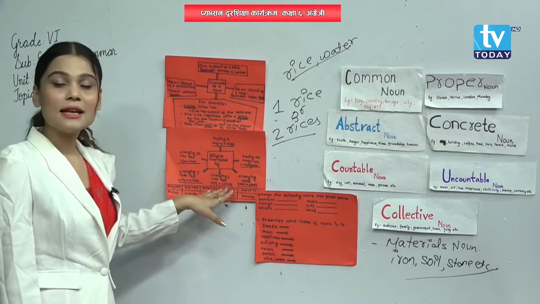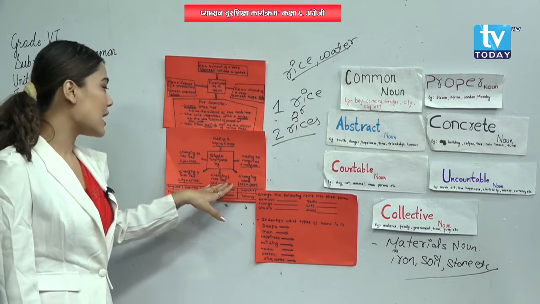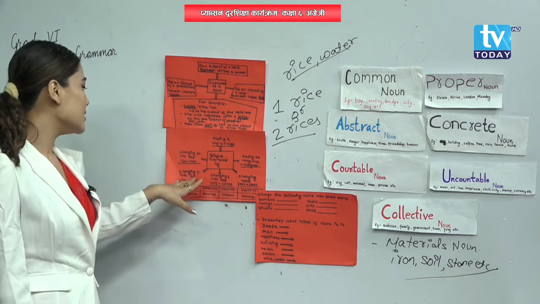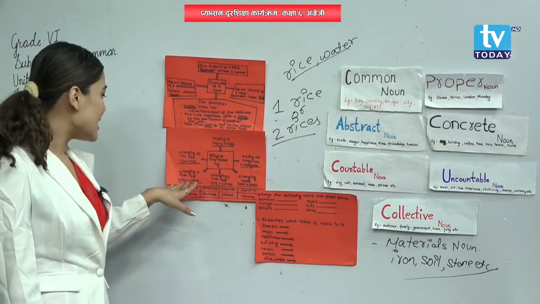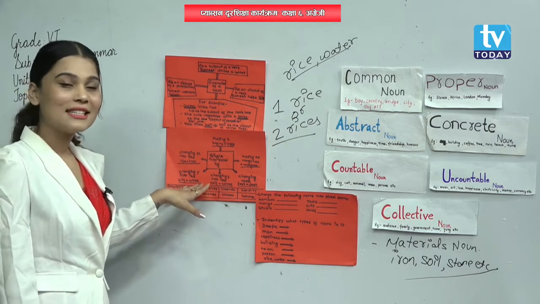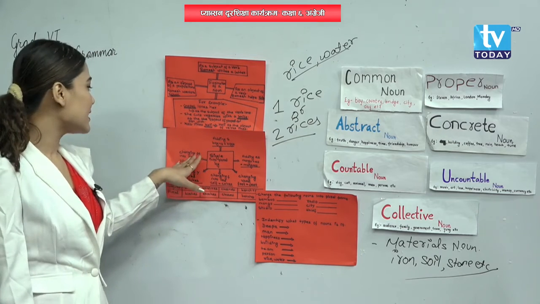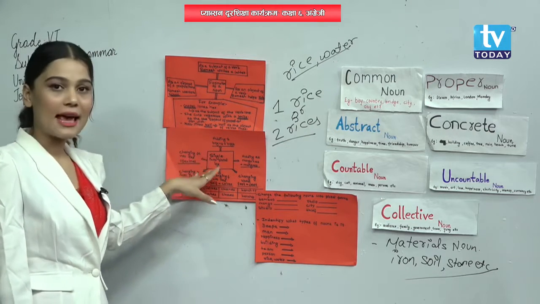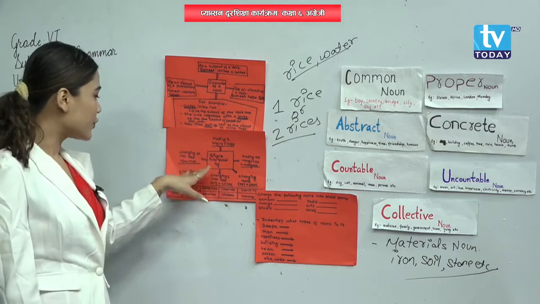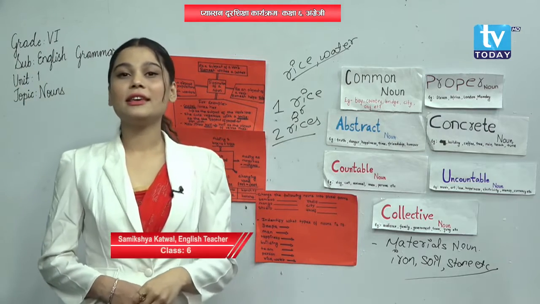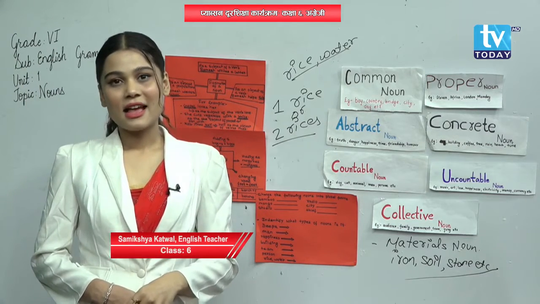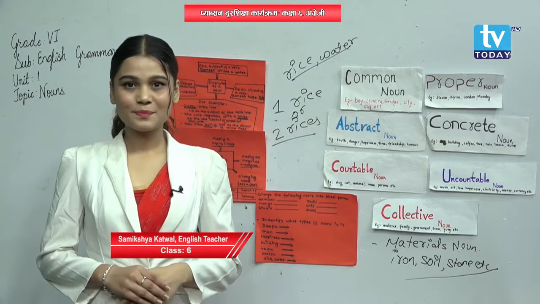C-A-L-F calf equals C-A-L-V-E-S calves. Changing Y into I-E-S. C-I-T-Y city equals C-I-T-I-E-S cities. And next one, changing F-E into V-E-S. L-I-F-E life equals L-I-V-E-S lives. Are you clear, my dear students?